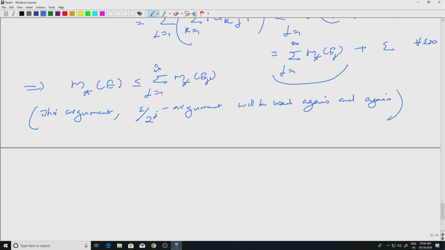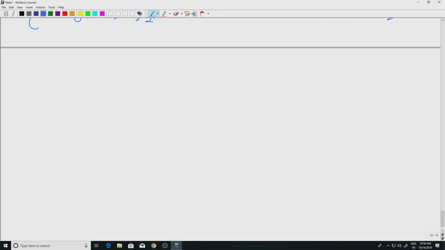Next one, another important property, third property, this is called outer regularity. Okay. Well, what does that say?